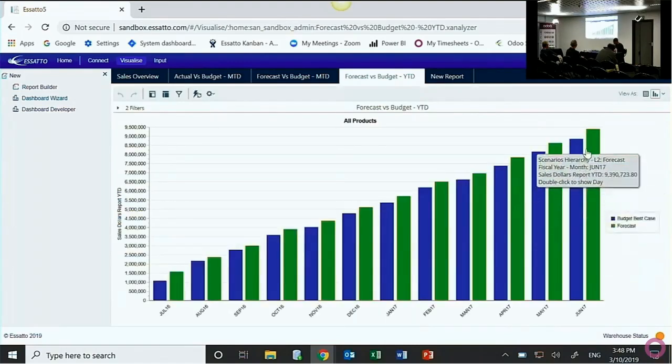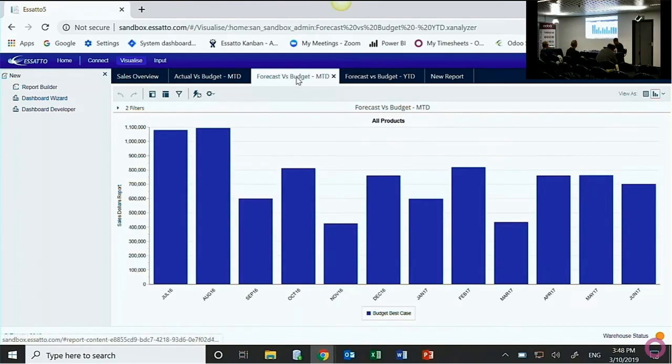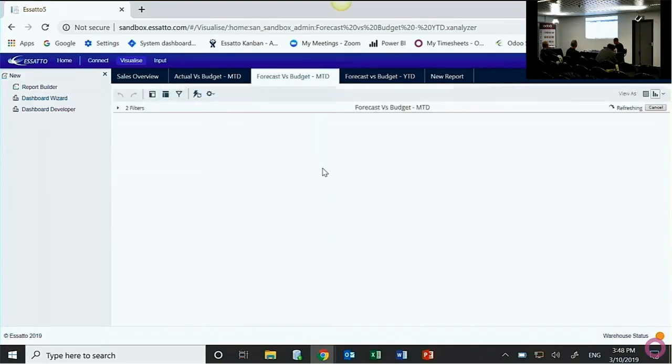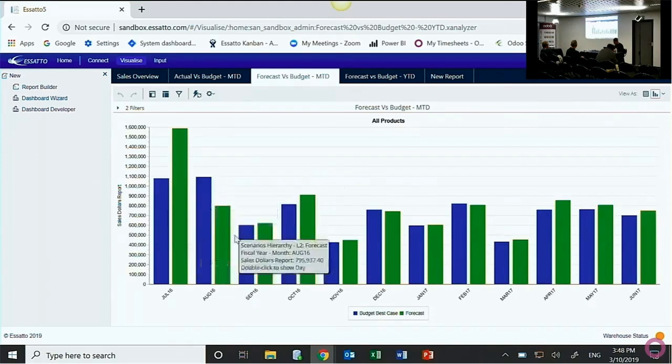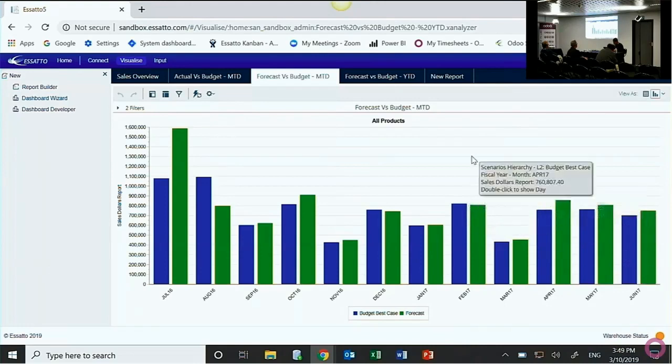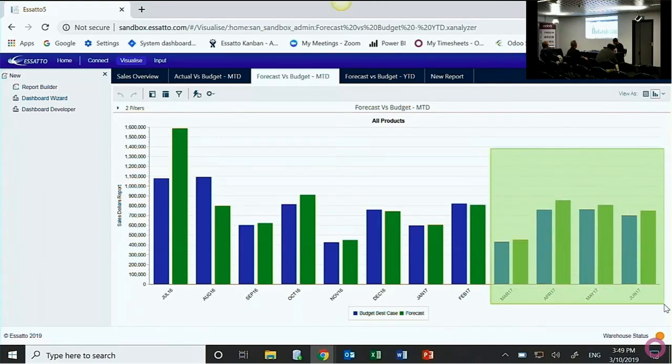Okay, so now we're at about 9.4 mil from 9.2. If I refresh, this is my monthly position, so this is just showing me month on month what the data looks like. I'll refresh this one, we can have a look at this too. The first 8 months are obviously actuals, so they haven't changed, but you can see that my last 4 months, where they used to be exactly the same as the budget, we're now predicting are going to be slightly different.